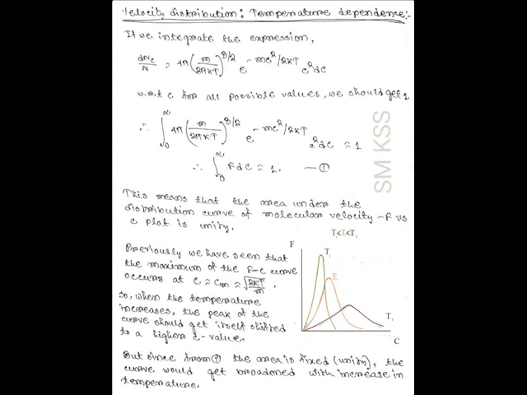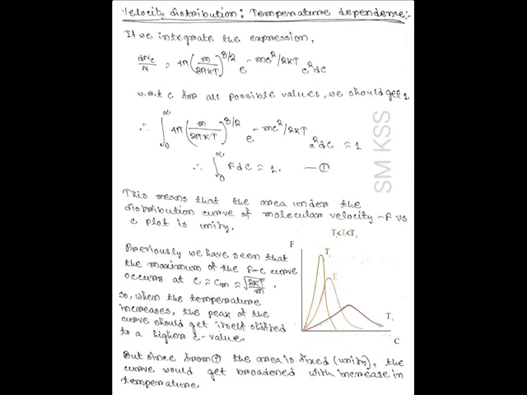Now we will study the temperature dependence of velocity distribution. The function f is defined as f equal to dn_c by n equal to 4 pi times m by 2 pi kT whole to the power 3 by 2 e to the power minus m c square by 2kT c square dc. Now if we integrate this expression with respect to c for all possible values of c, we should get 1. That is, integration 0 to infinity of 4 pi m by 2 pi kT whole to the power 3 by 2 e to the power minus m c square by 2kT c square dc equal to 1. That is, integration 0 to infinity f dc equal to 1.